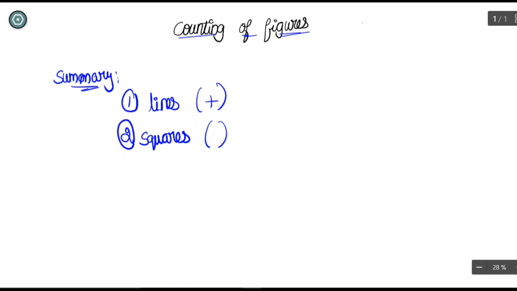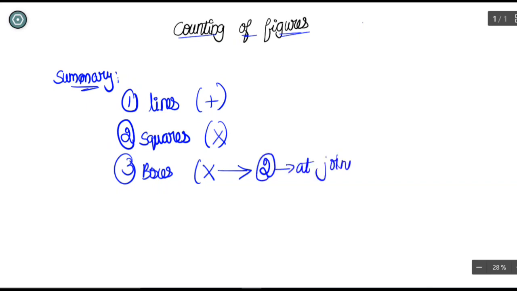Third we saw number of triangles inside boxes, so that is also the multiplication concept. In addition to that, you have to add two triangles at the joining place. So this is the third concept we have solved.